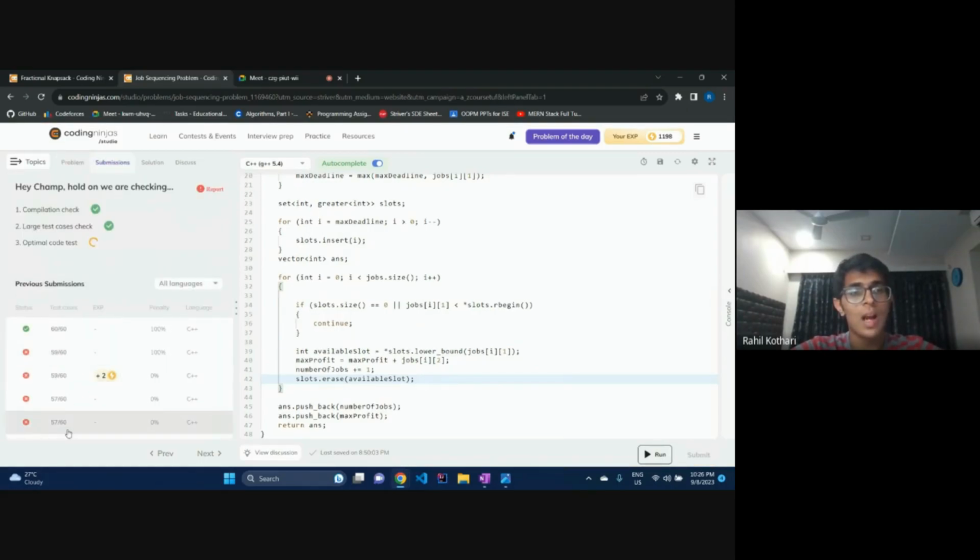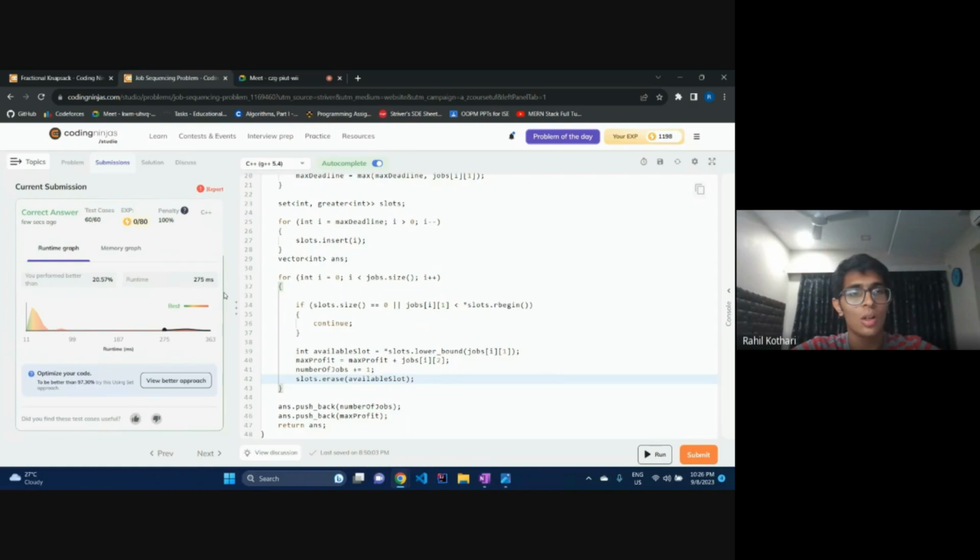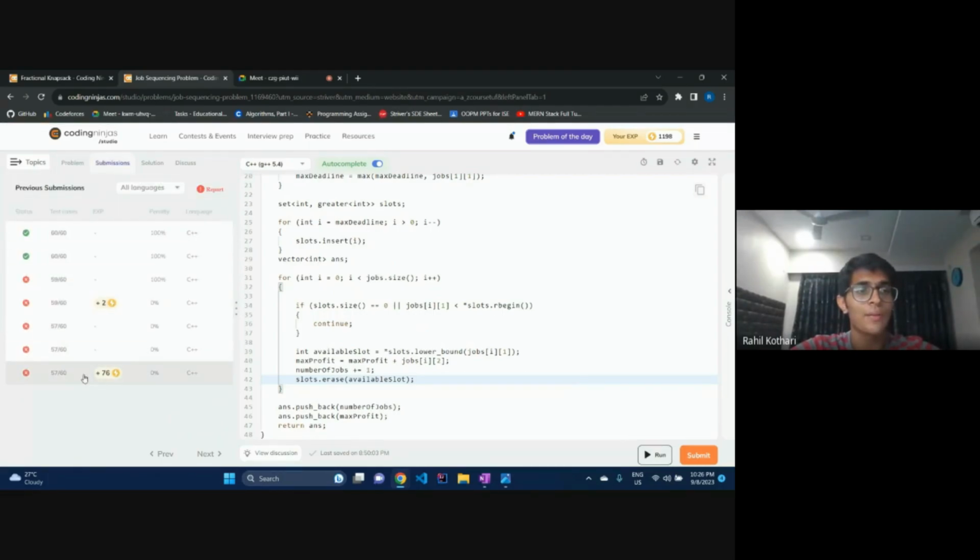Over here, you can see how many failed submissions there were because of one or two test cases. So don't get discouraged if your code is not passing. This problem was very restrictive in that sense. You can see 57 test cases, 57, 59, 59, and then finally using sets I got 60.